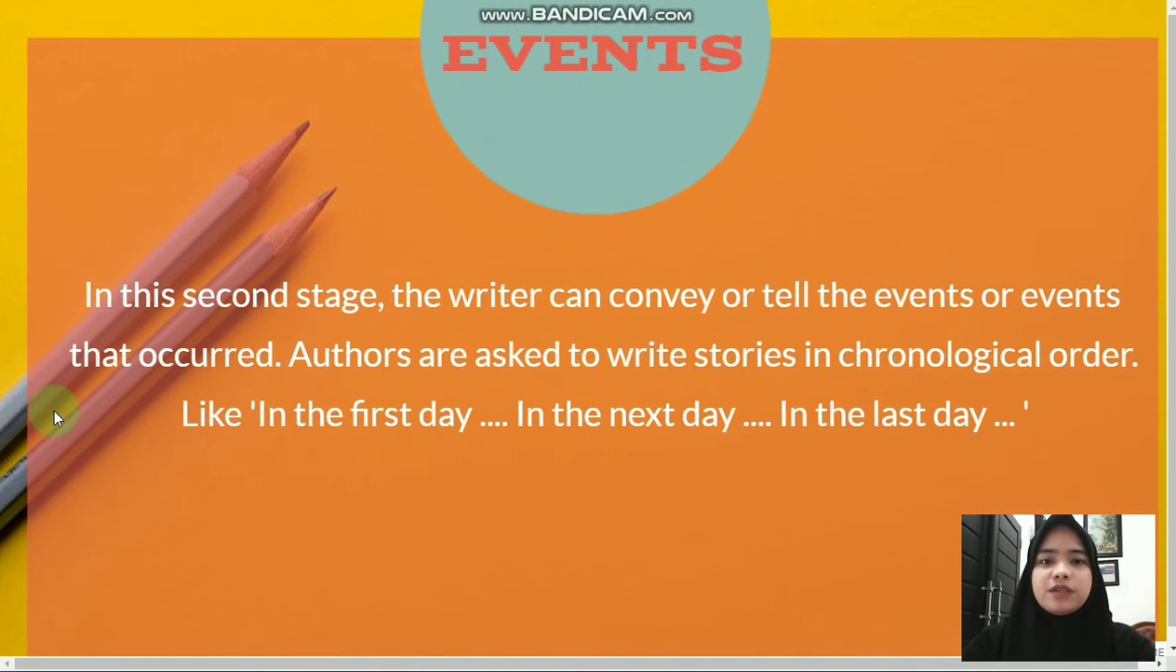Next, we jump to the events. In this second stage, the writer can convey or tell the events that occur. Authors are asked to write stories in chronological order, like in the first day, in the next days, in the last days. This stage is the main stage because it tells what the main events are.